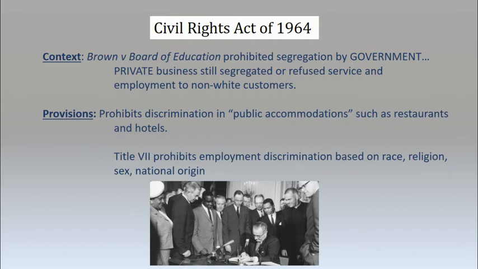If you know one law, you should know the Civil Rights Act of 1964. So after Brown v. Board of Education prohibited government segregation, we still had private businesses segregating or refusing services and employment to non-white customers. The provisions of this act, which by the way is signed by LBJ, you can see him there at the bottom, prohibit discrimination in public accommodations such as restaurants and hotels. Title VII of that law prohibits employment discrimination based on race, religion, sex, and national origin.